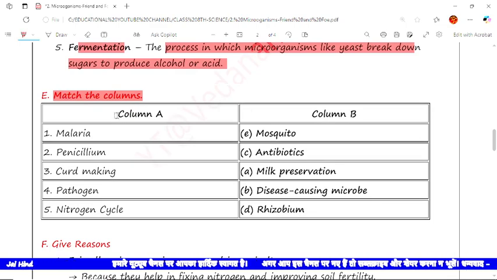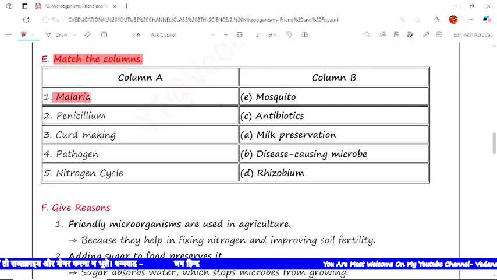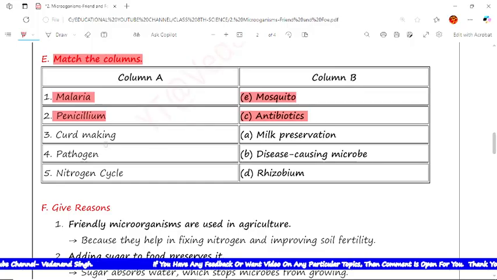Now the next type of question is match the columns. Here column A and column B are given. In column A the names are given and in column B the correct answers are already matched. The first is malaria, the vector is mosquito, so E is the correct option. Now the next is penicillin, that is an antibiotic. Next is curd making, that is milk preservation.